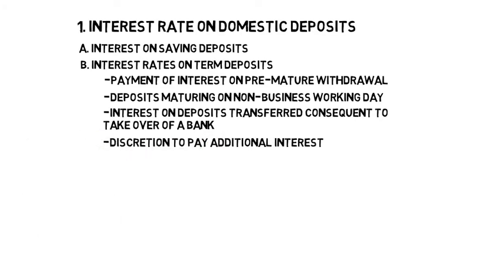Discretion to pay additional interest. Additional interest can be given on domestic deposits too. 1. 1.28% over above normal rate to term deposits for 2 years and above of Army Group Insurance Directorate, Naval Group Insurance Fund and Air Force Group Insurance Society. 2. Banks shall, at their discretion, allow additional interest of 1% per annum, over and above the rate of interest on savings or term deposits of bank staff and their exclusive associations, as well as on deposits of chairman, and managing director, executive director or such other executives appointed for a fixed tenure.